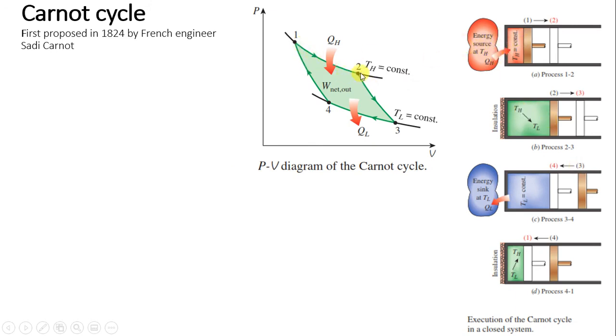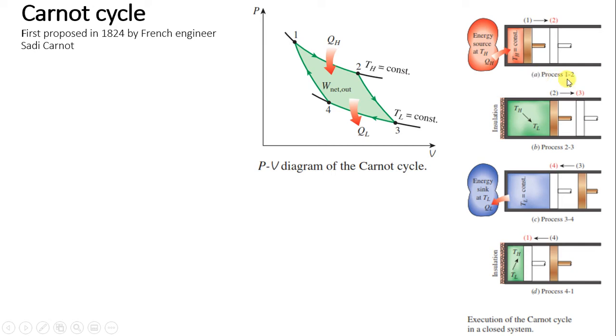So process 1 to 2 is isothermal heat addition. Process 2 to 3 is isentropic expansion. Process 3 to 4 is, again, constant temperature, so isothermal heat rejection. And process 4 to 1 is isentropic compression. Now all these processes we will understand with the help of the piston cylinder arrangement shown on the right side. See diagram number 1, process A.